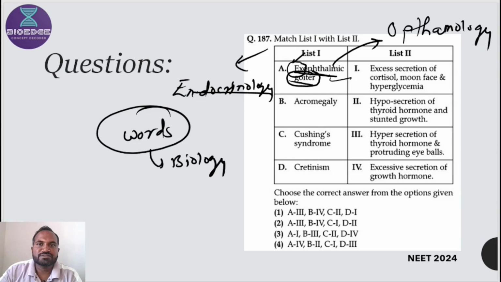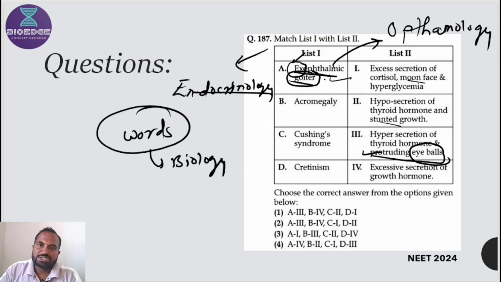The first one is excess secretion of cortisol and moon face, which is not related to the eye. Hyposecretion of thyroid hormone and stunted growth, there is no such reference. Then hypersecretion of thyroid hormone and protrusion of eyeball: eyeballs are related to ophthalmology, and protrusion means outside.